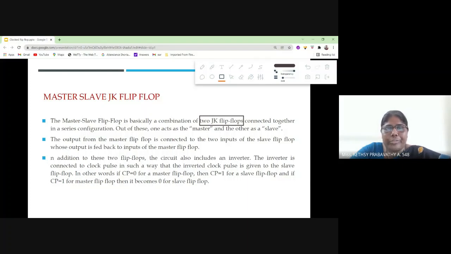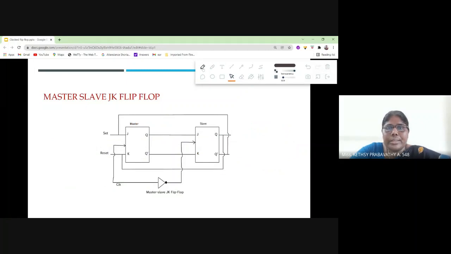They are connected in series configuration. One acts as the master and the other acts as the slave. So the output of the master is connected to the input of the slave. If you see here, this is the circuit diagram. This is one flip-flop, and this is another. This is called the master flip-flop and this is called the slave flip-flop. Could you understand the diagram?